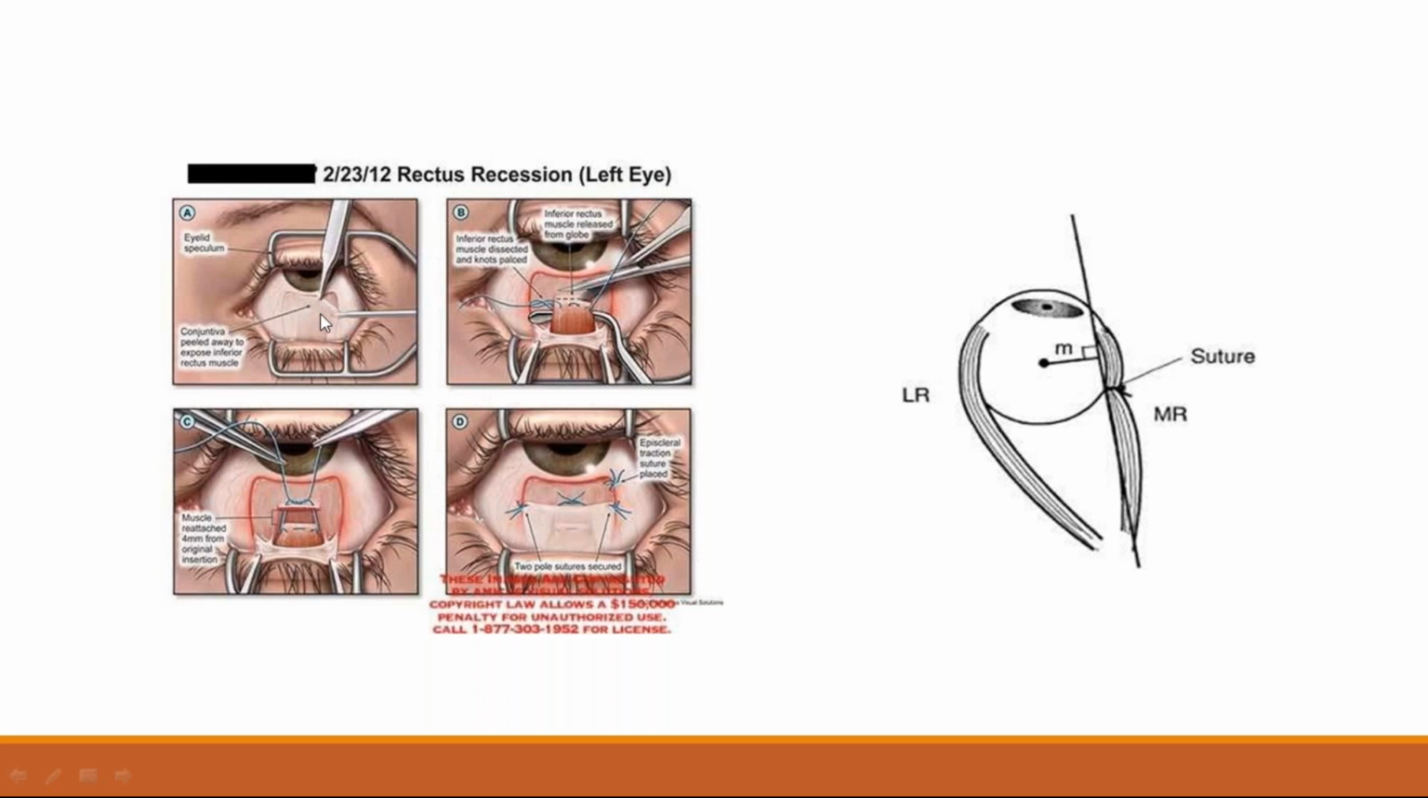First, we have to open the conjunctiva where there is insertion of the muscle. Then you have to disengage the muscle from the point of insertion. You have to suture at a new place and close the conjunctiva. That is for inferior rectus recession. This procedure is inferior rectus recession.